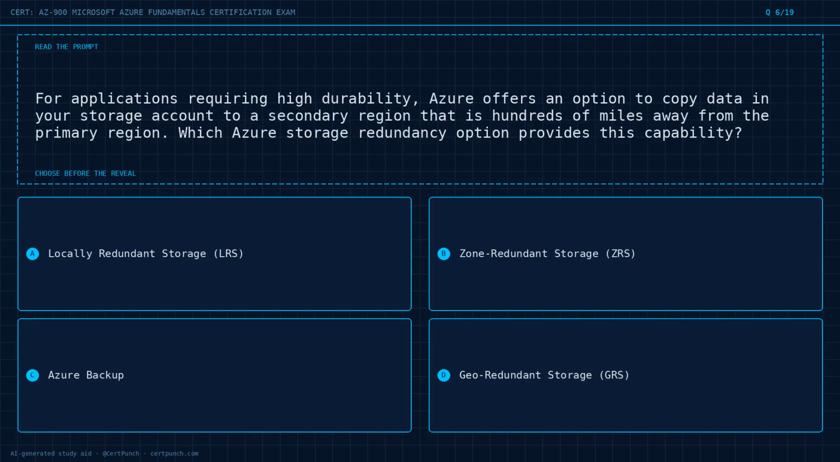Question 6 of 19. For applications requiring high durability, Azure offers an option to copy data in your storage account to a secondary region that is hundreds of miles away from the primary region. Which Azure Storage redundancy option provides this capability? Option A, locally redundant storage, LRS. Option B, zone redundant storage, ZRS. Option C, Azure Backup. Option D, geo-redundant storage, GRS. Choose the best answer before the reveal. Commit to it now. The answer is option D.